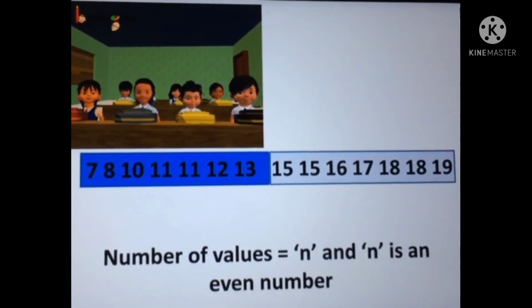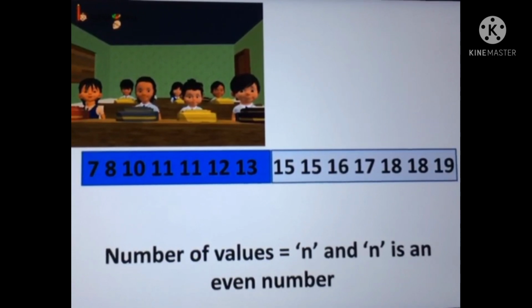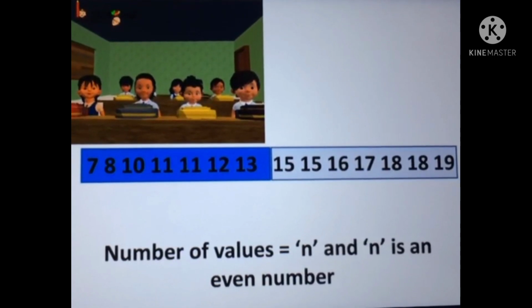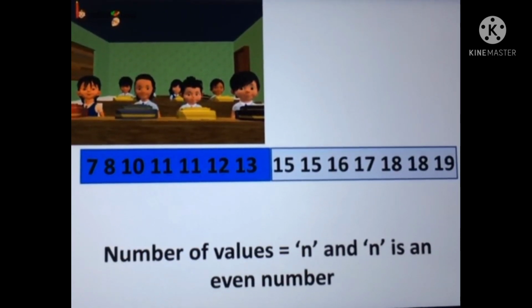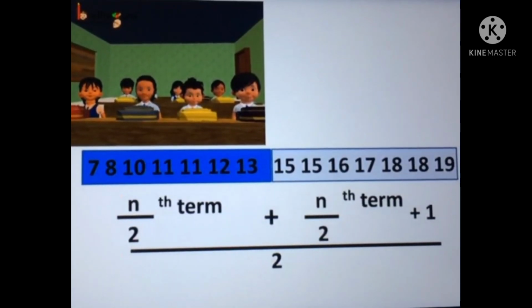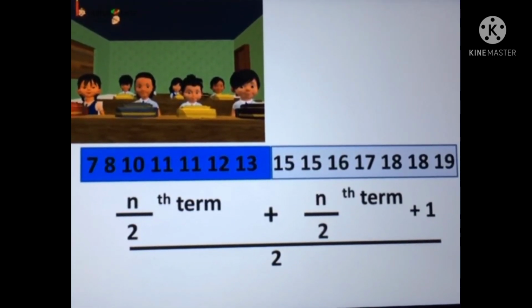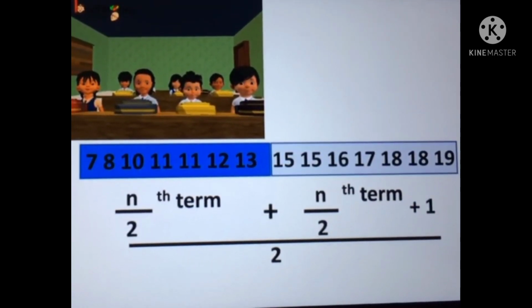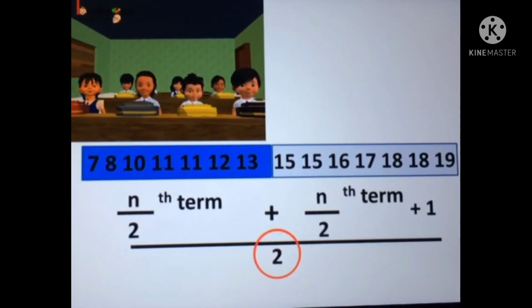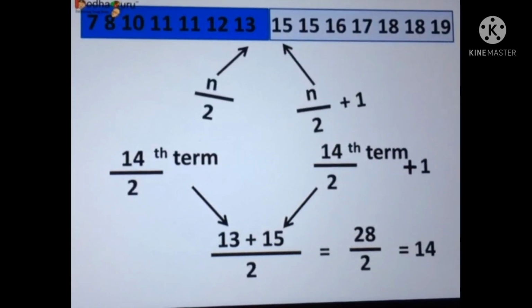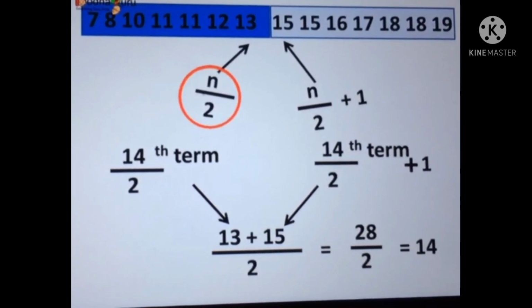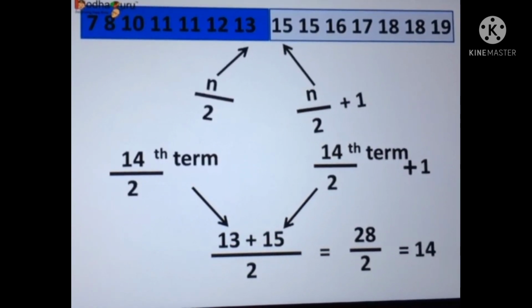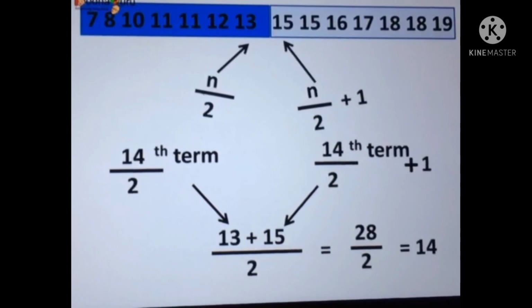So how did we find that the median is 14? Let's understand the formula. Say n is the number of values, which is an even number. Then we add the term number n by 2 and the next term, which is n by 2 plus 1, and then we divide the sum by 2 to reach the median value. See, we add the values of the term number n by 2, which is 14 by 2, and is equal to the 7th term. And the 7th term has the value equal to 13.